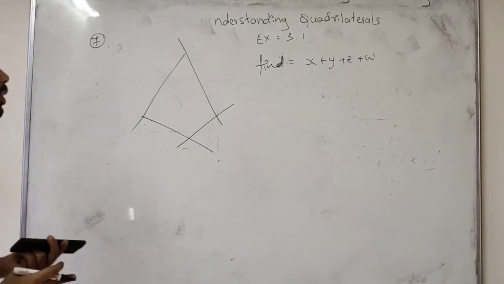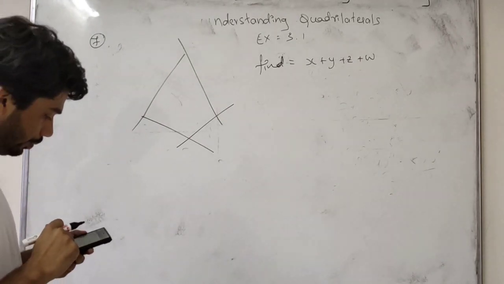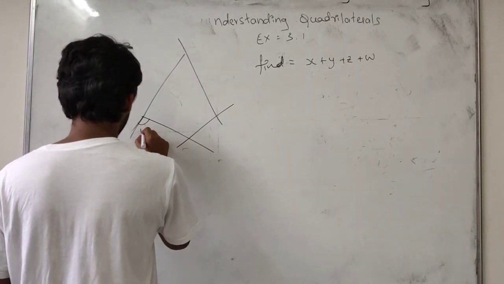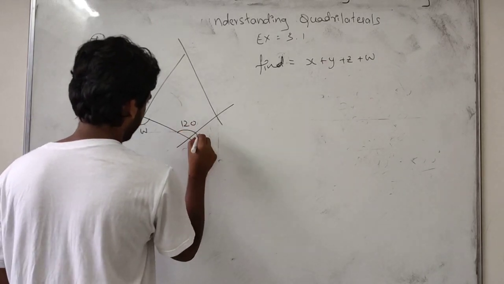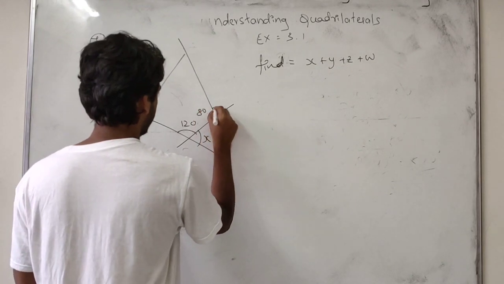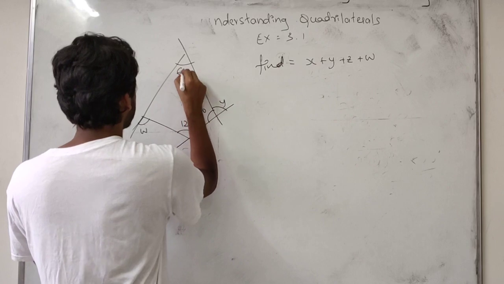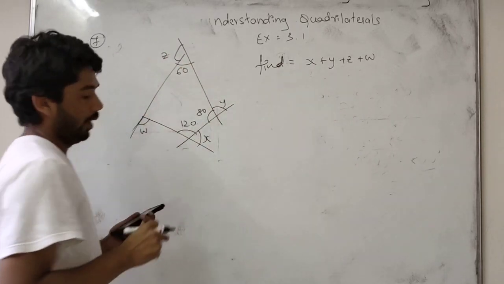Here we are going to find x plus y plus z plus w. So the data: here is w, here is 120 degree, here is x, here is 80, here is y, here is 60, here is z. We have to find this one.